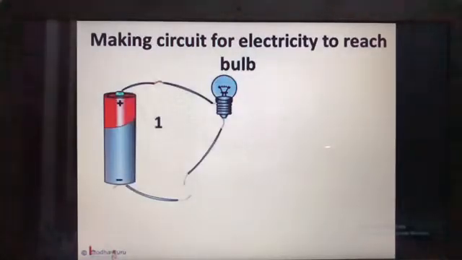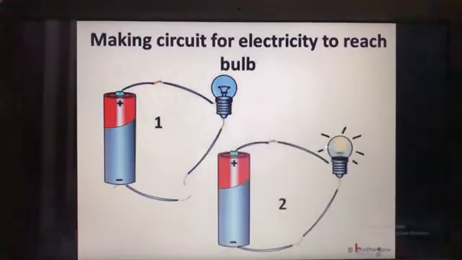Let us make the path for current to flow back to the cell by connecting the negative terminal of the cell with the other terminal of the bulb. For this, connect a wire to the other terminal of the bulb, say the tip of the metal base, and connect the other end of this wire with the negative end of the cell. Look, the bulb is glowing. Wow! That means the circuit is complete.